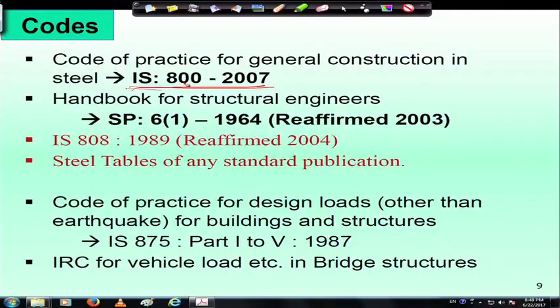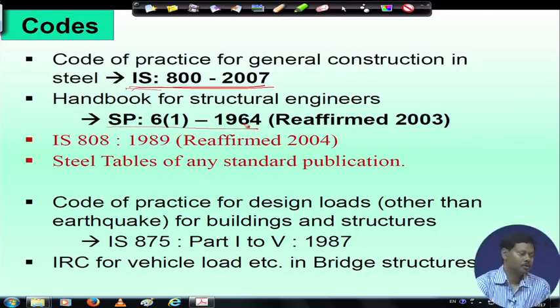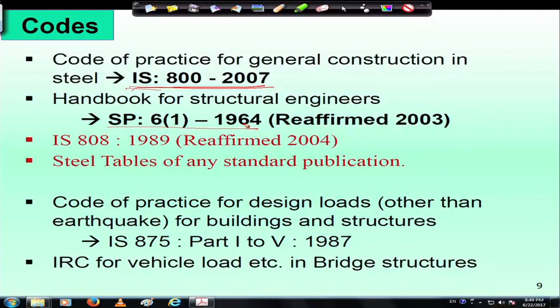And we have a handbook, that is SP 6 1964, handbook for structural engineers, where the Indian steel rolled section properties are given. All the standard rolled section properties like ISMB, I section, channel section, T section, angle sections. So, all the rolled section properties are given in that IS handbook. So, we should follow that also.